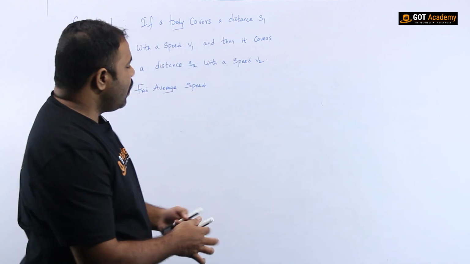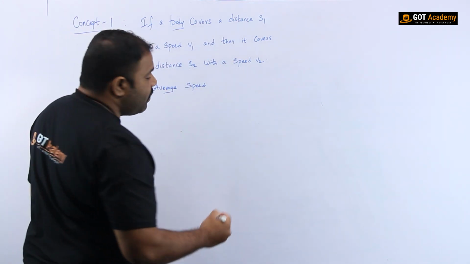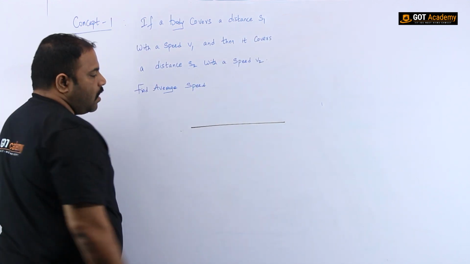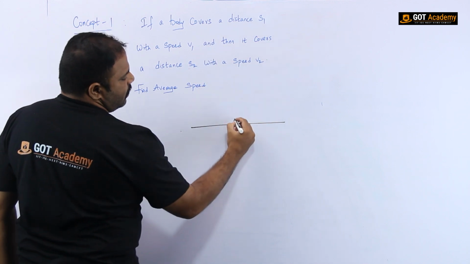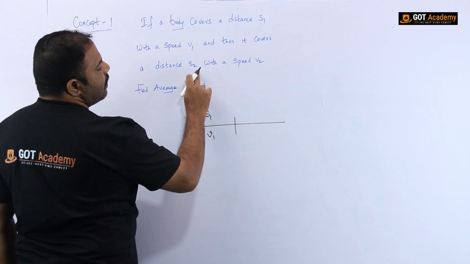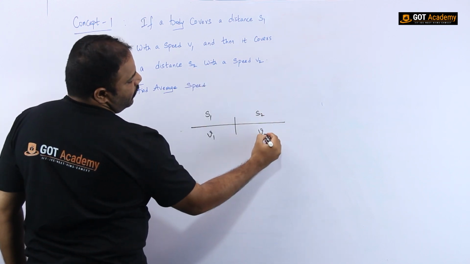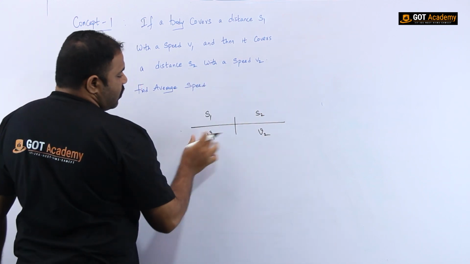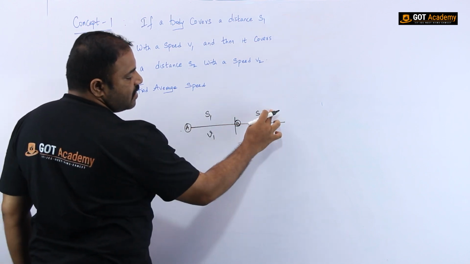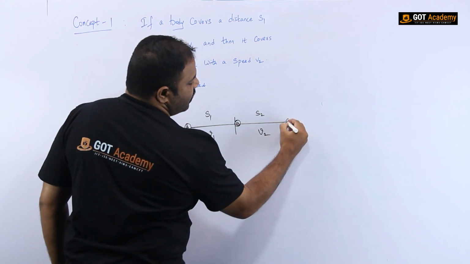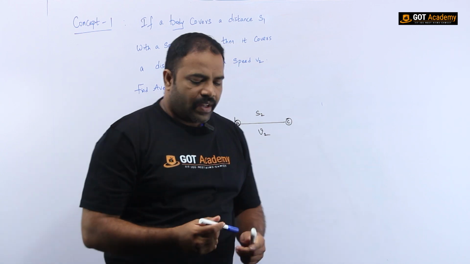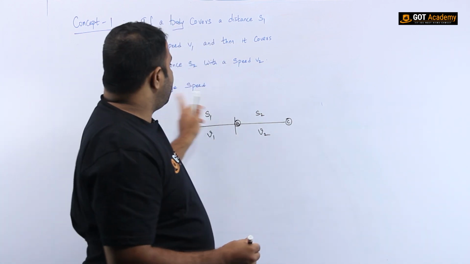Okay. So for this, the supporting diagram is that a body is traveling along a straight line. It covers a distance s1 with a speed v1 and then a distance s2 with a speed v2. Let me assume this distance s1 is from point A to B and the distance s2 is from point B to C, just for clarity. Now we have to find the average speed.